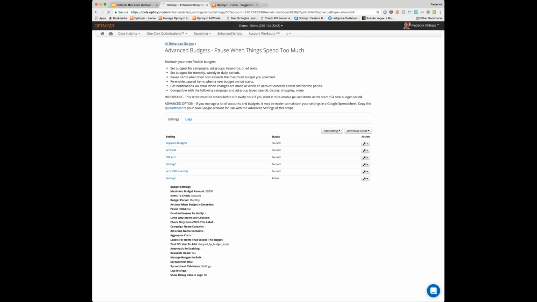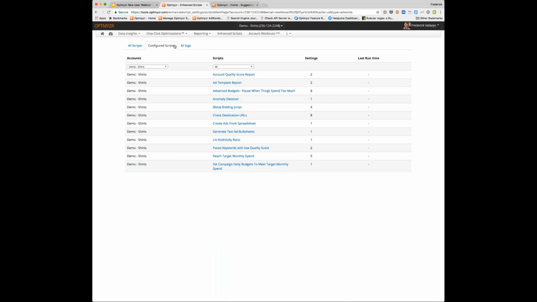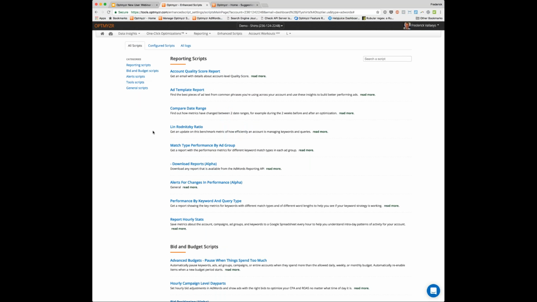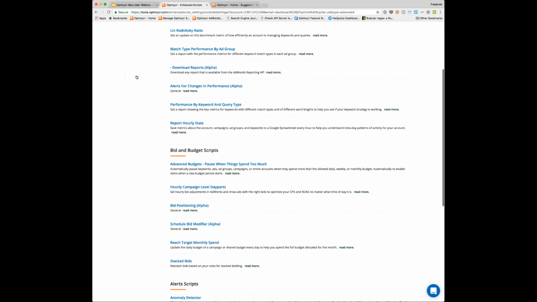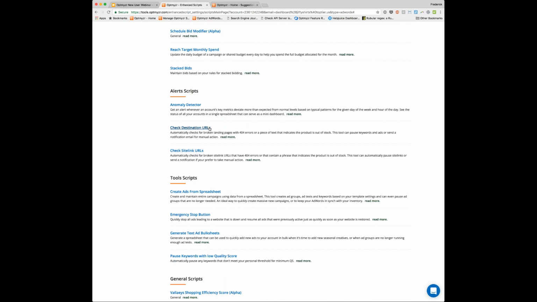Like I said, the popular scripts include checking for broken landing pages, which a lot of people like. That is an alerting script. We can check destination URLs and site link URLs. We can check for anomalies in the account. We have some really cool bulk methodologies to help you generate bulk sheets for use with the AdWords Editor.